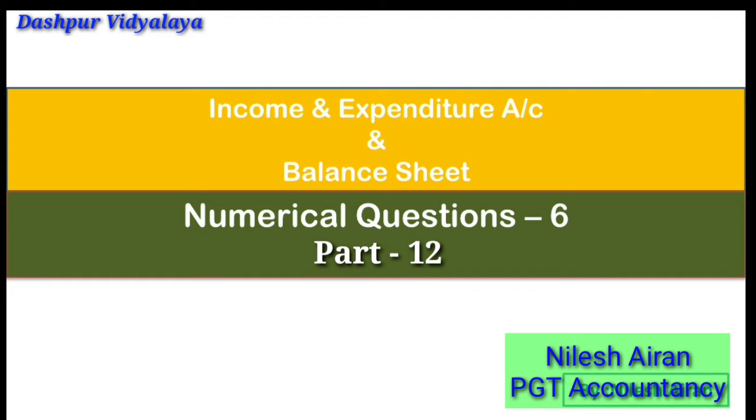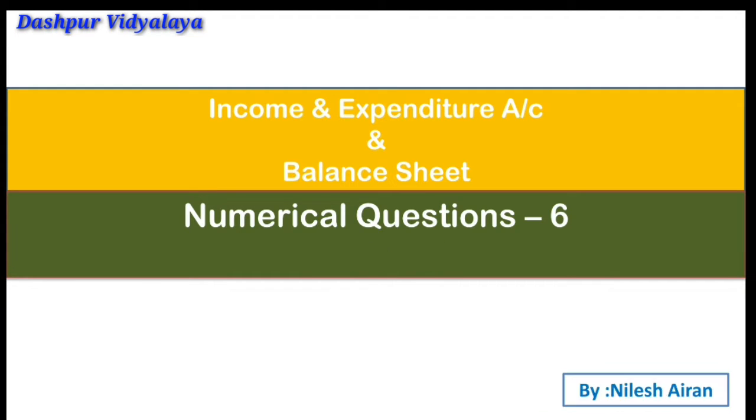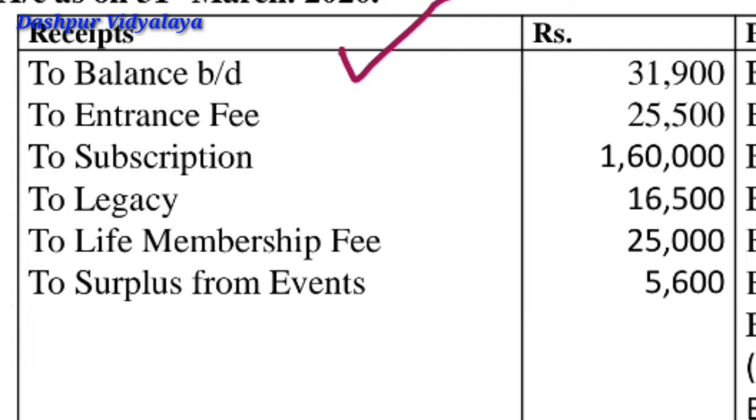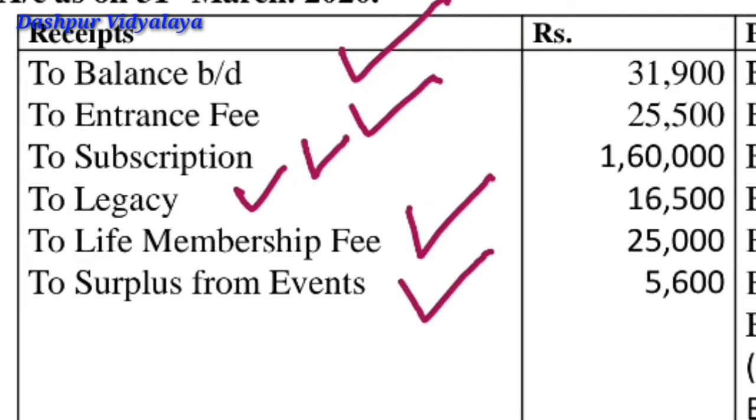Good morning students. Today we will be solving another question related to income and expenditure account. In this particular question, we are given first of all the balance b/d, that is the cash or bank balance, entrance fee, subscription, legacy, life membership fee and surplus from event.